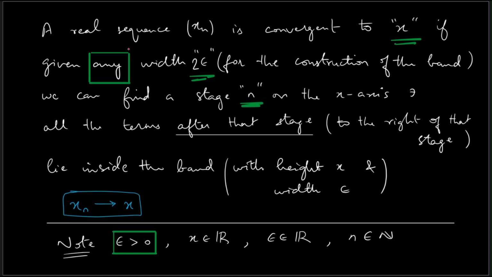So basically, if we are given any real sequence xn, which is denoted using this symbol, and we say that this sequence is convergent to some real number x, we mean the following. If we are given some band of some width, of some thickness 2 epsilon, this epsilon is just a symbol, then we should be able to find a stage on the x-axis such that after that stage all the terms of the sequence lie inside that band.